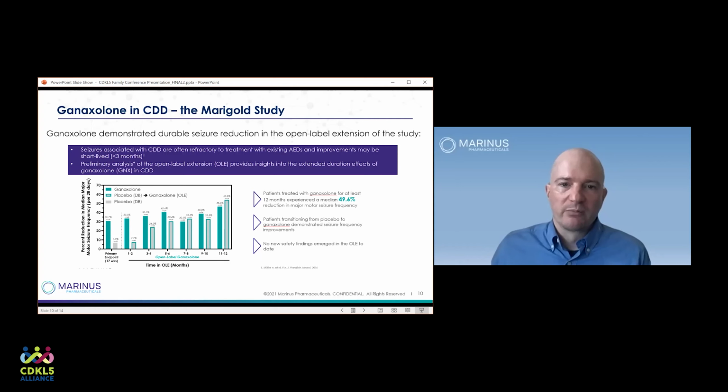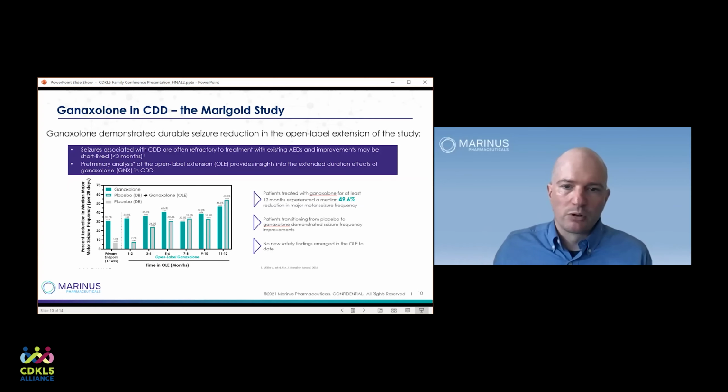Patients transitioning from placebo to ganaxolone demonstrated seizure frequency improvements, and there were no new safety findings that emerged in the open label extension to date, which is also exciting, even though it's exciting in the tolerability part of the medication profile and not the effectiveness part.